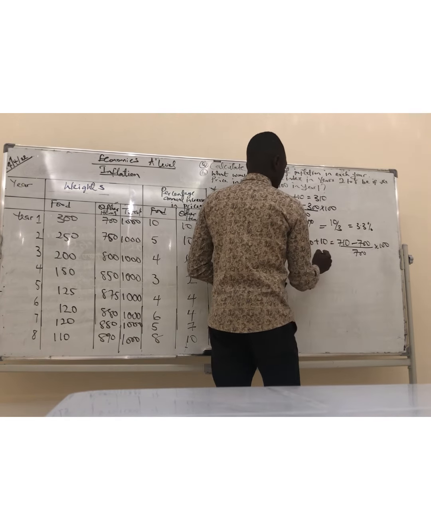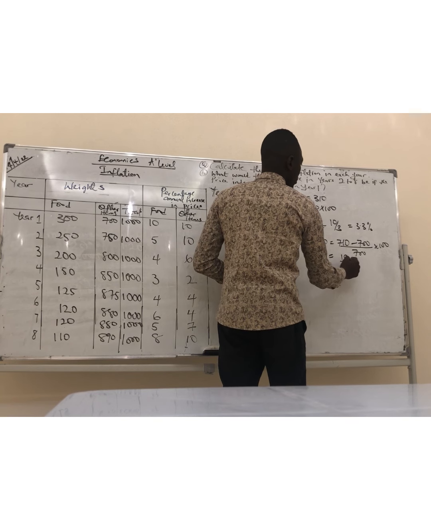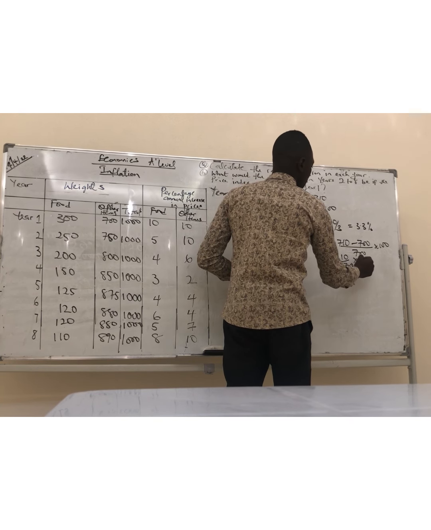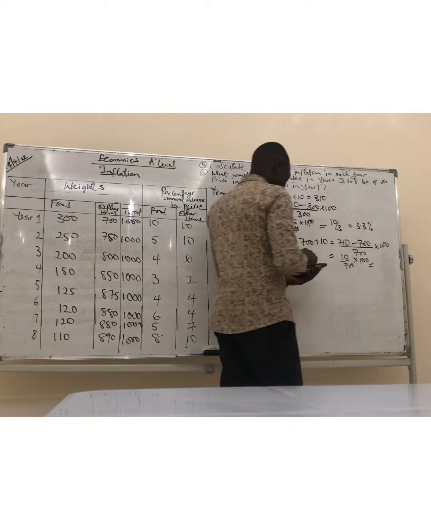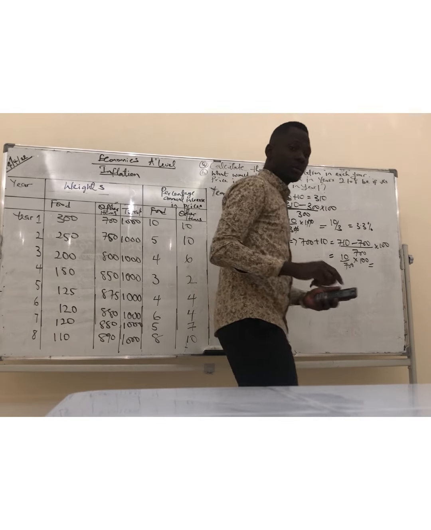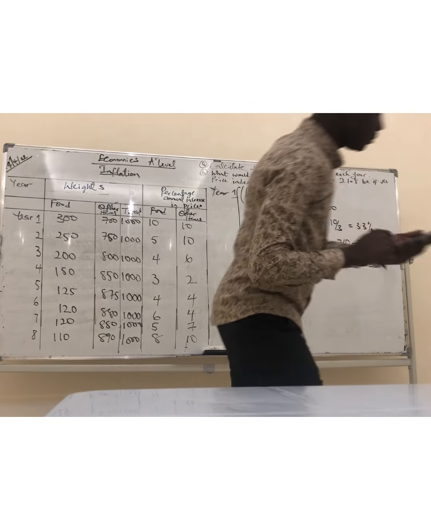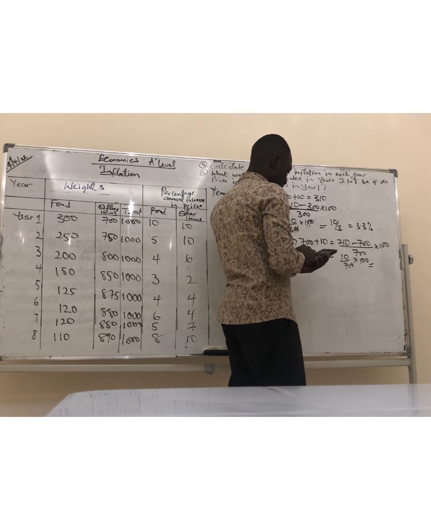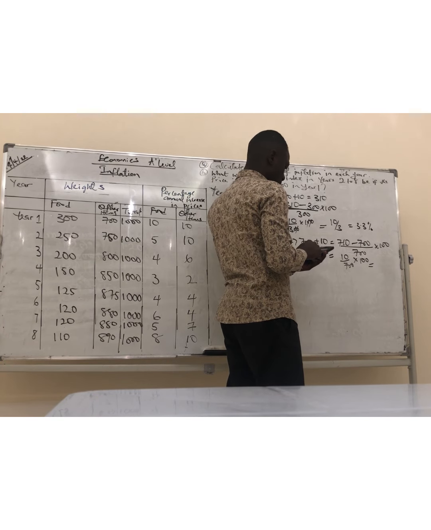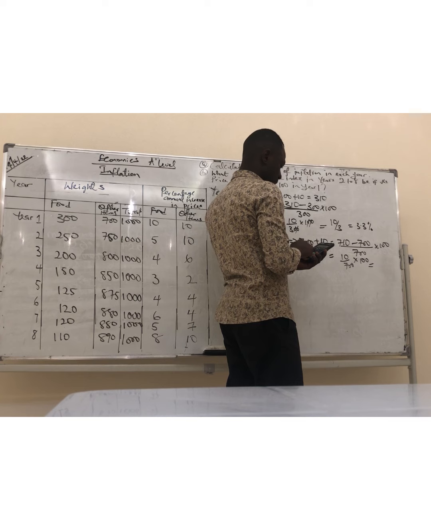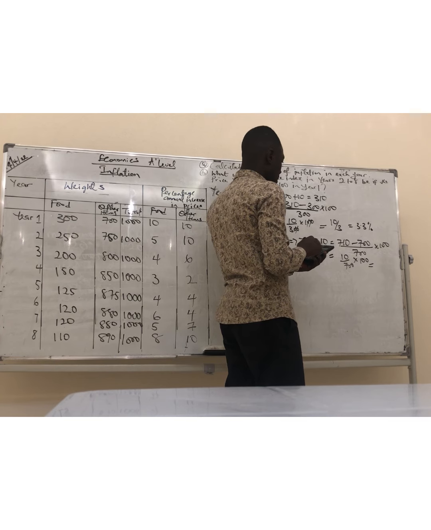Do you get it? So this gives us 10 over 700 multiplied by 100. So we have 10 multiplied by 100 divided by 700. That's